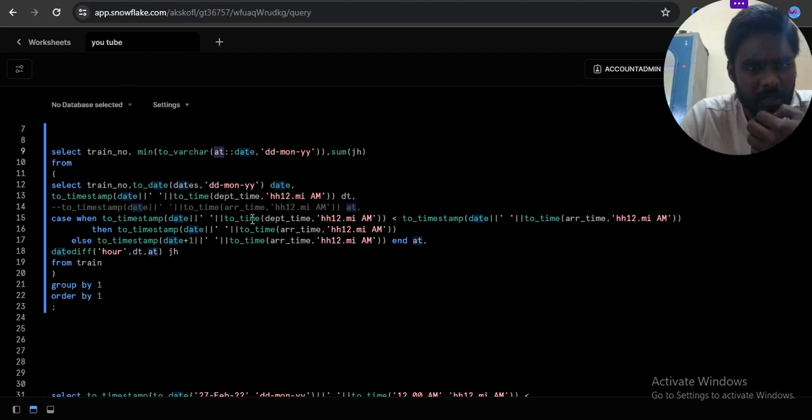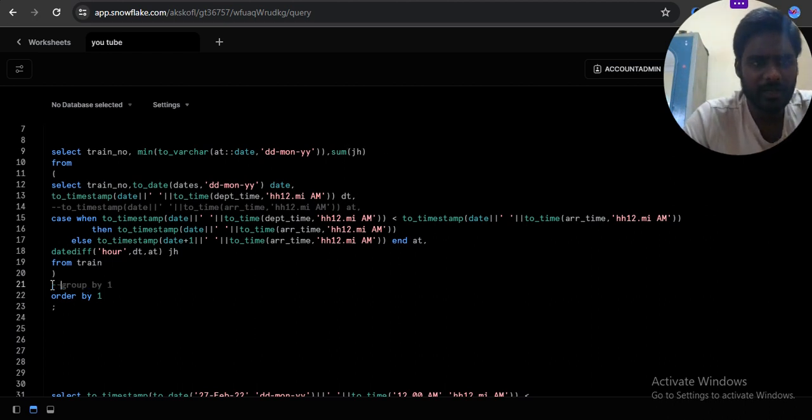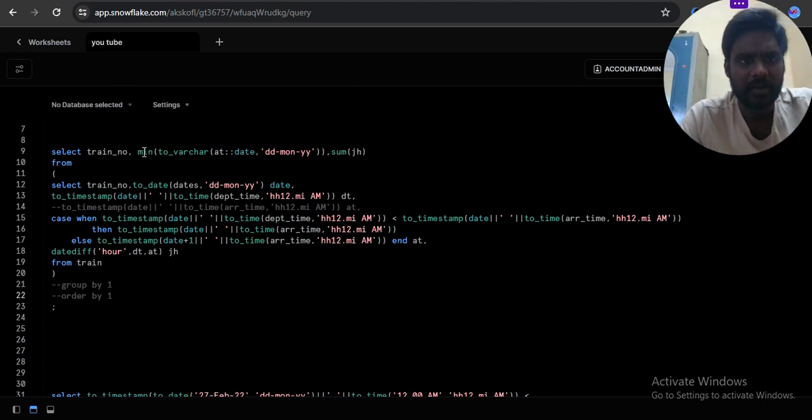So why do you take it as a group by here? Because this is the minimum now. What do you actually want? You want arrival time now?